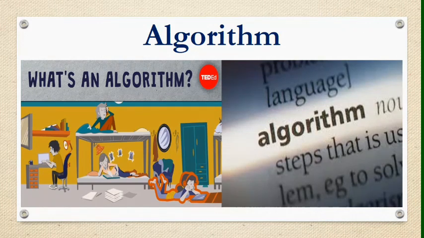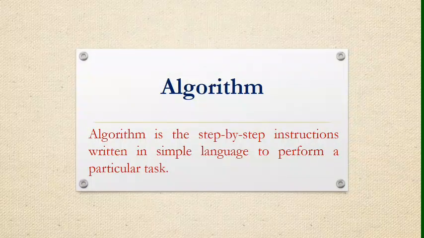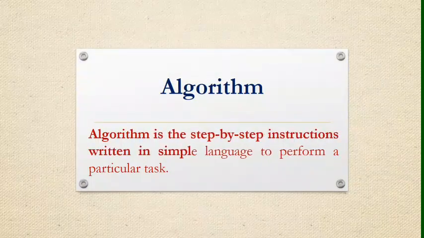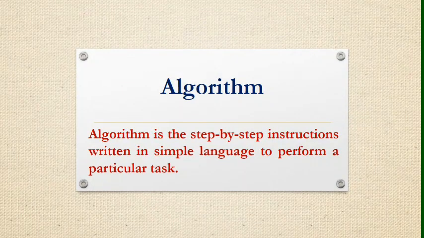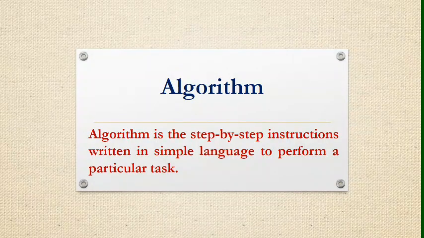This sequence of steps is called an algorithm in computers. Algorithm is the step-by-step instructions written in a simple language to perform a particular task. These sets of instructions, when written in any programming language, become a computer program. So algorithm is an important part of program development.